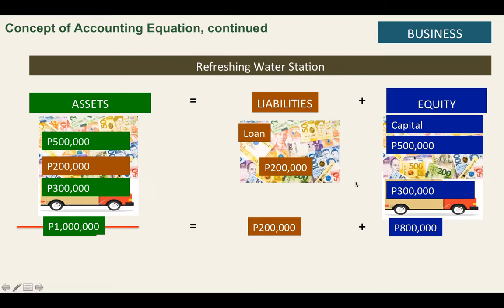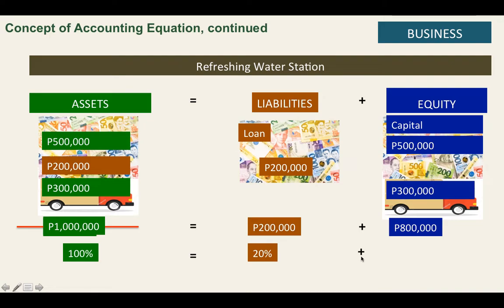Okay, class? So in this accounting equation, of the 100% asset, the bank has a claim of 20%, which is 200,000 over 1 million. So that's 20%.